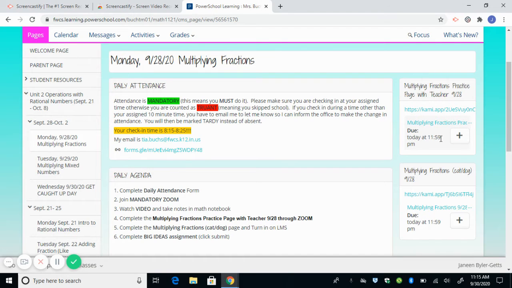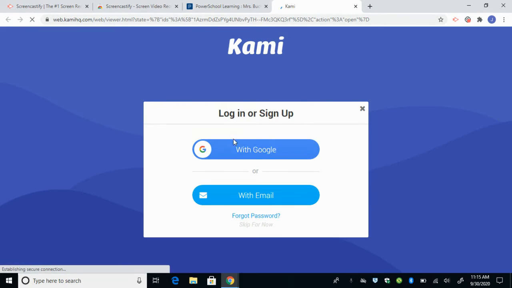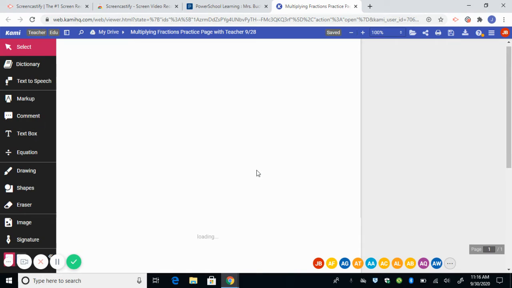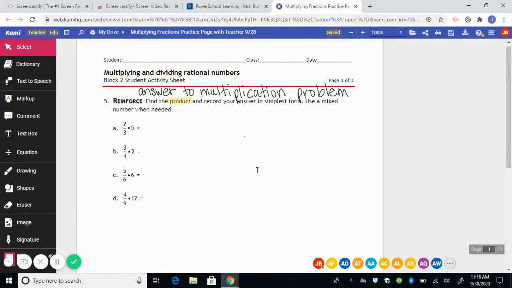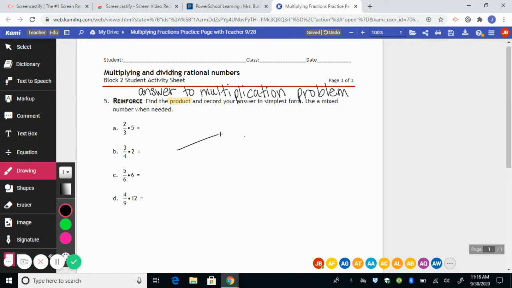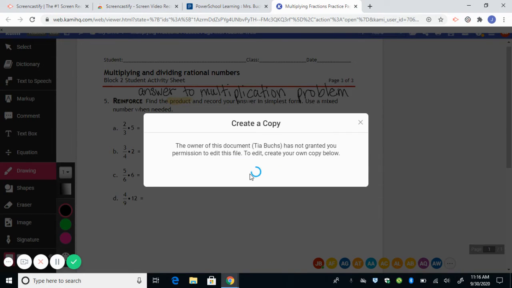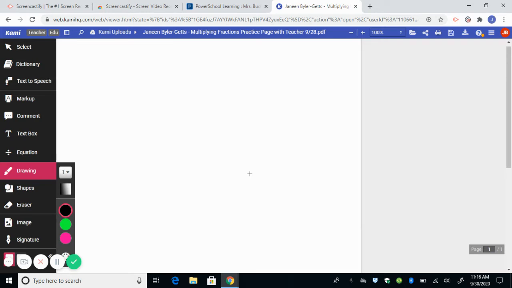Otherwise, they'll go to Khan Academy, Big Ideas Math, or Agile Mind. But all they have to do is click here, and it opens it in Kami app. And when they're on here, this might take a minute because it's logged in through someone else. Whenever they click that Kami app, it just means they can write on the document. So here, when they want to start writing on it, they have to just make a mark, and then it'll say, do you want to make a copy? You create a copy, because I'm the owner of that document and I don't want them changing my original.